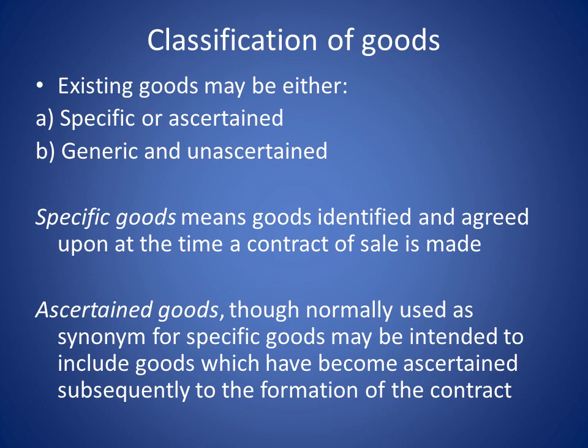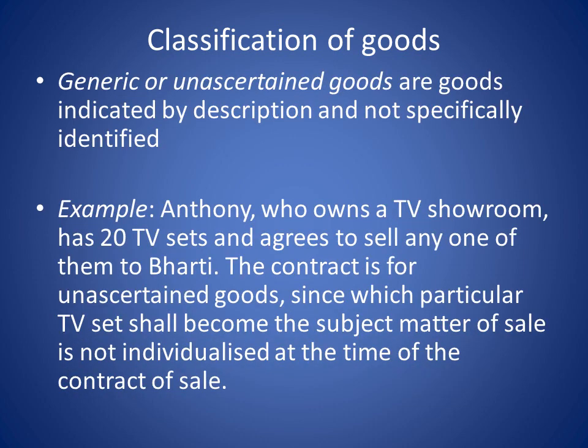So specific goods means goods identified and agreed upon at the time a contract of sale is made. Ascertained goods, though normally used as a synonym for specific goods, may be intended to include goods which have become ascertained subsequently to the formation of the contract. On execution of a contract, you will get some goods that are called ascertained goods. Generic or unascertained goods are goods indicated by description and not specifically identified.